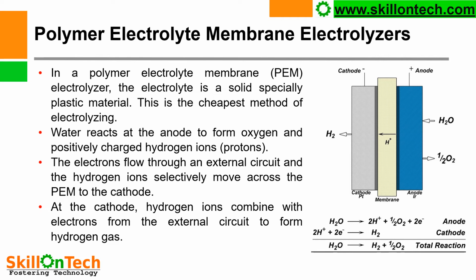Here the first step takes place at anode, in which water is split into the hydrogen ions and oxygen. In the second step, which takes place on cathode, these hydrogen ions combine with electrons to form hydrogen molecule.